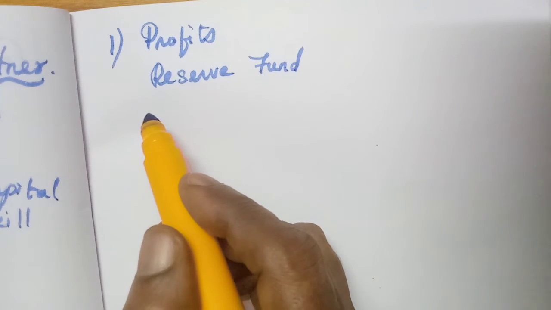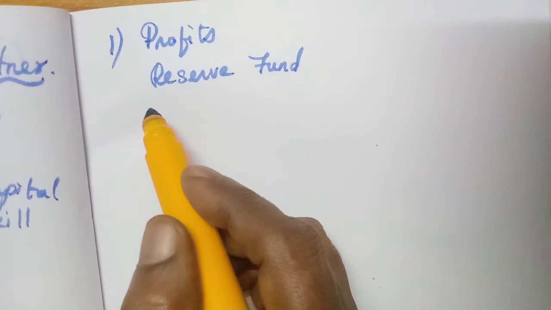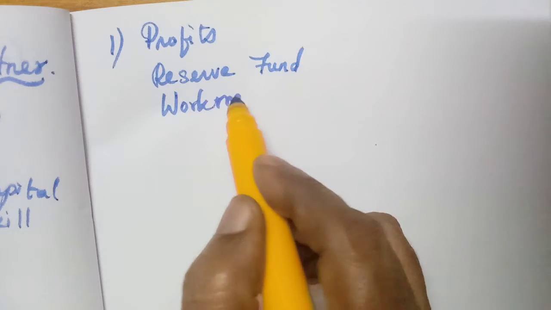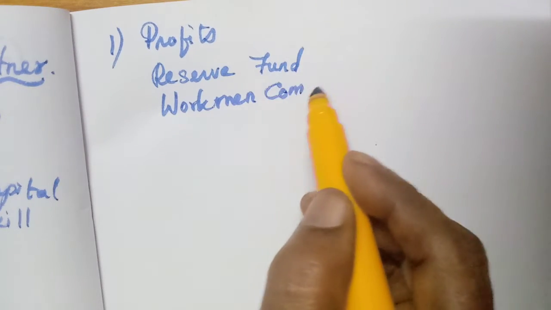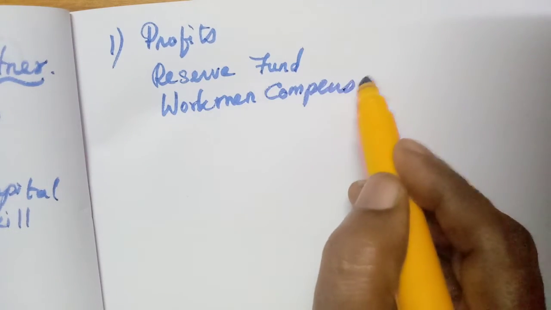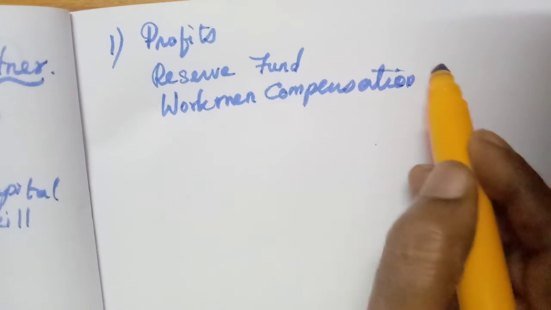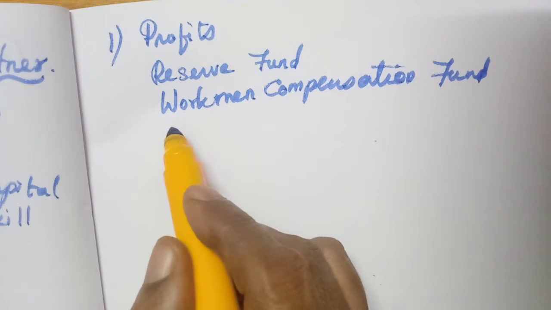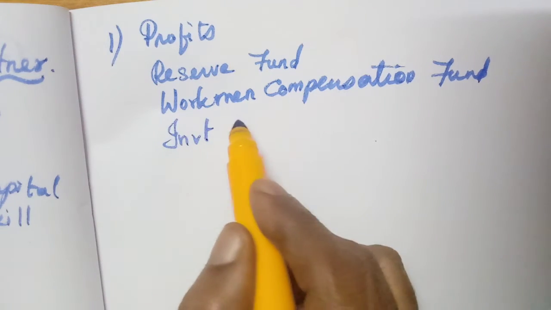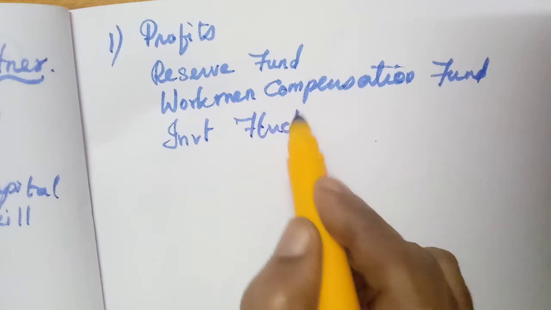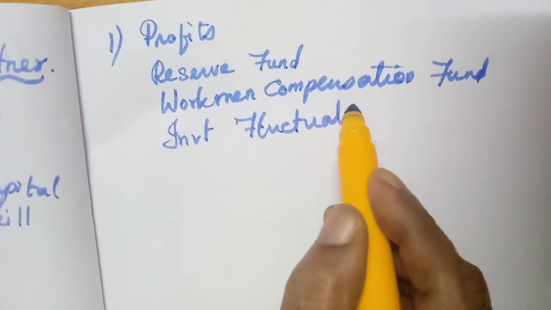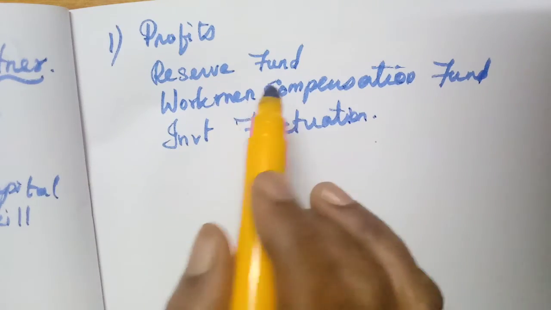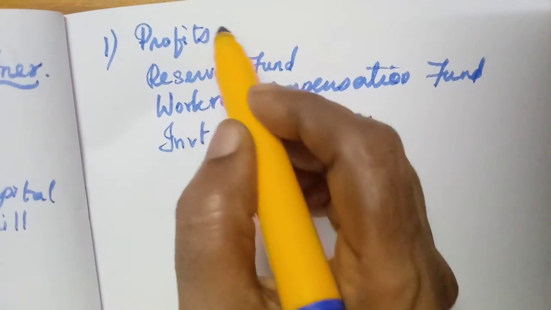Then any other fund also, workmen compensation fund or investment fluctuation fund. All these funds should be distributed to the old partners in the old profit sharing ratio.